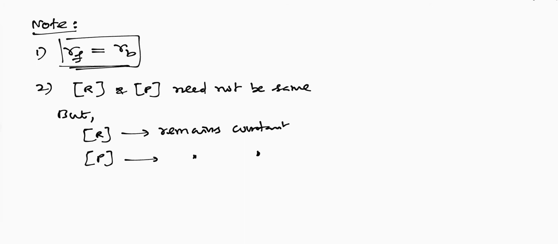Keep this in mind. Then, this is another important point. At equilibrium, the concentration of the reactant and the concentration of the product need not be the same. Keep this in mind, very, very important. Reactant concentration and product concentration need not be the same at equilibrium. But reactant concentration should remain constant and product concentration also should remain constant. This is a very, very important one. This is the condition for equilibrium.